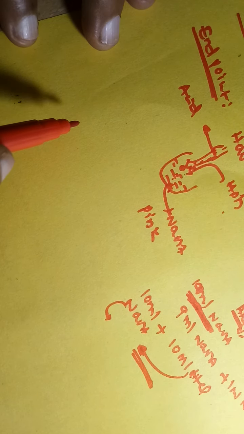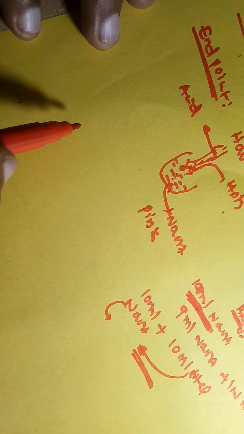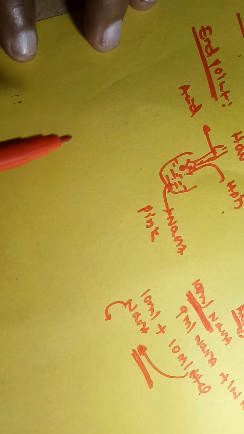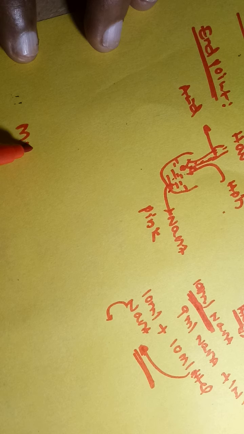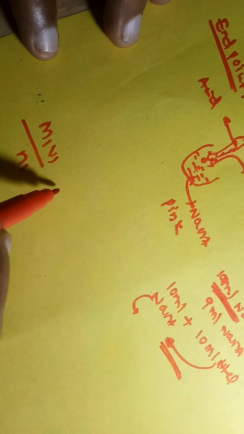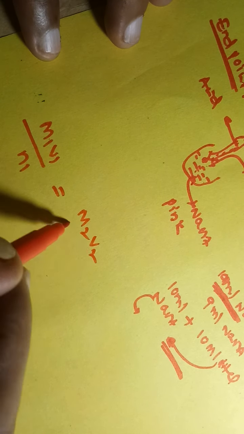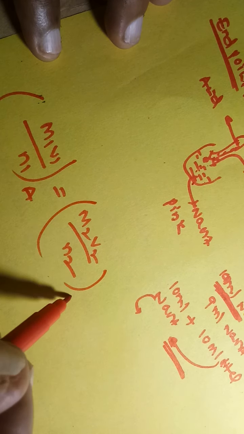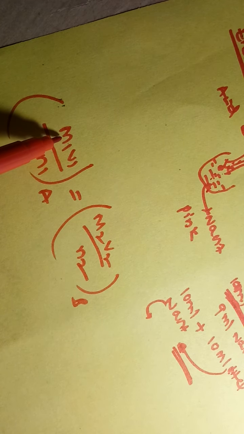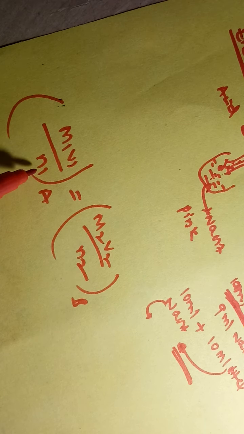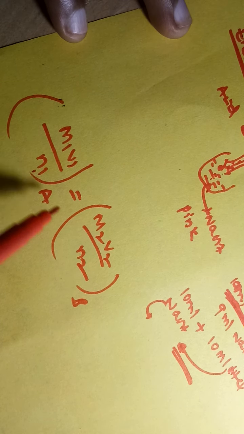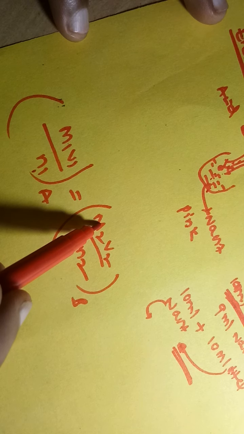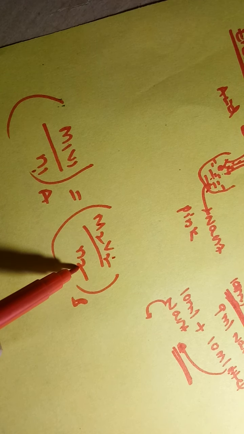How do we determine the required volume of acid and volume of base? By using one principle: M1V1/N1 = M2V2/N2. This is the neutralization principle of acid and base. M1 is the molarity of acid, V1 is the volume of acid, N1 is the number of moles of acid. M2 is the molarity of base, V2 is the volume of base, N2 is the number of moles of base.